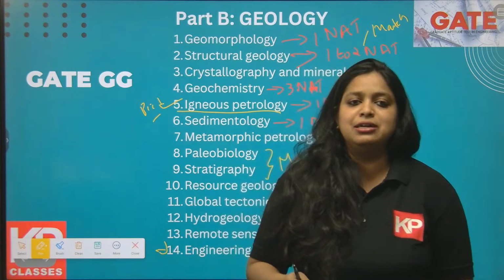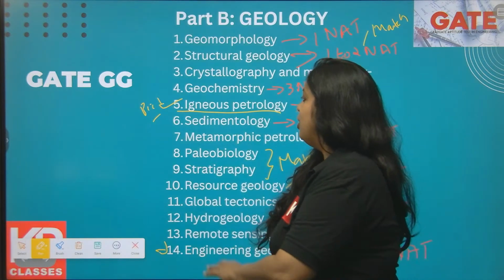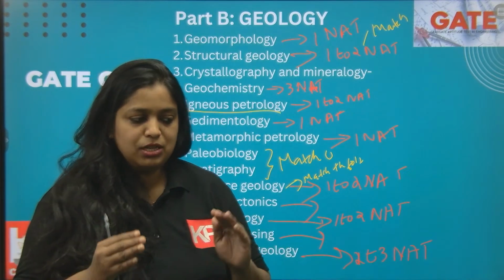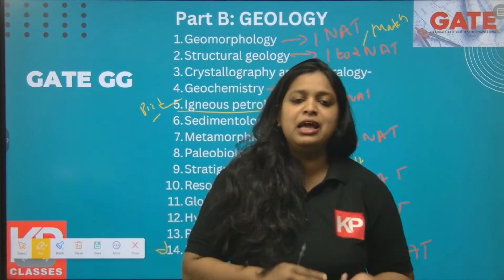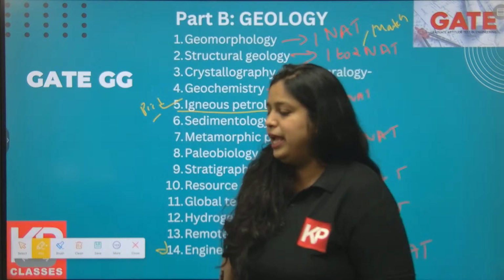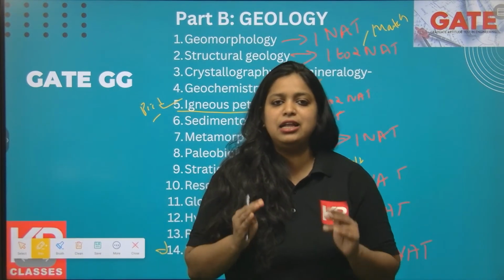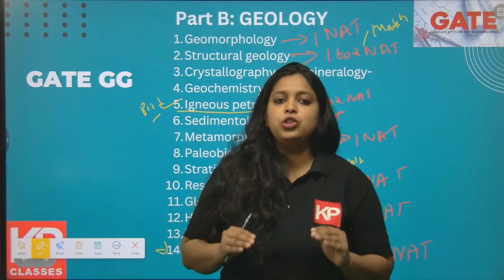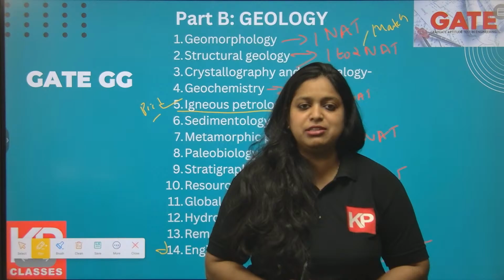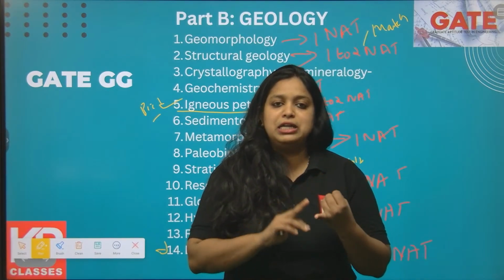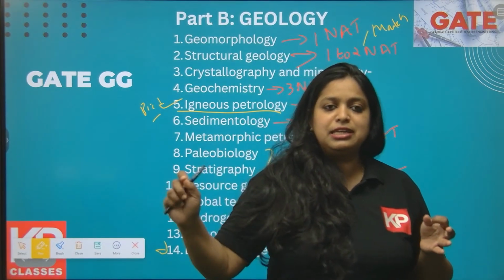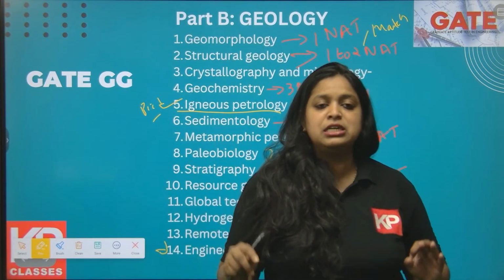So this is all about the part B geology, or all about the GATE syllabus. What are the topics that we have seen now? We saw the GATE syllabus of general aptitude, part A, and part B. Part A is the combined geophysics and geology paper. Part B is only for geology candidates. Three different types of questions can be asked: MCQ, multiple choice questions, MSQ, multiple select questions, and NAT, numerical answer type questions.